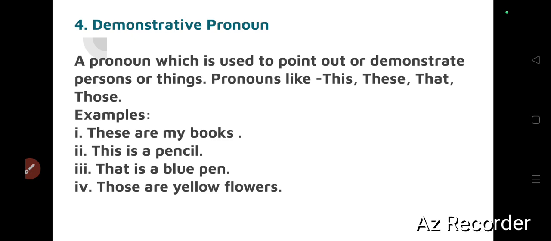Now, what is demonstrative pronoun? A pronoun which is used to point out or demonstrate persons or things. Okay, like this, these, that, those. Now, these are my books. I am demonstrating, right? These are my books. This is a pencil. That is a blue pen. Those are yellow flowers.